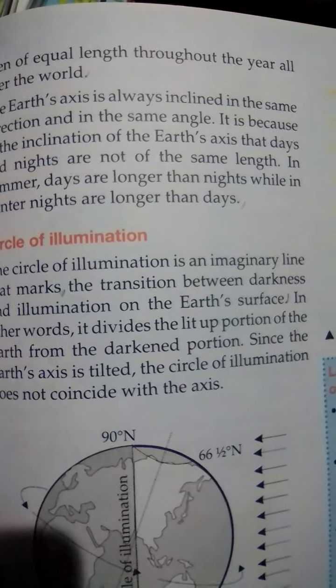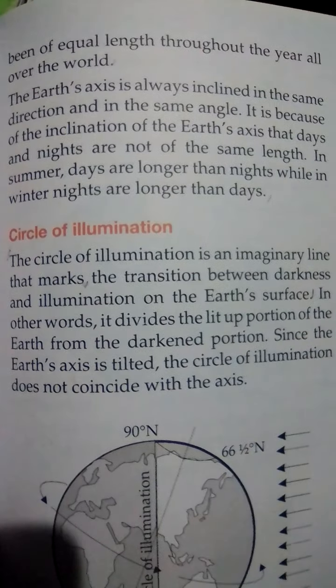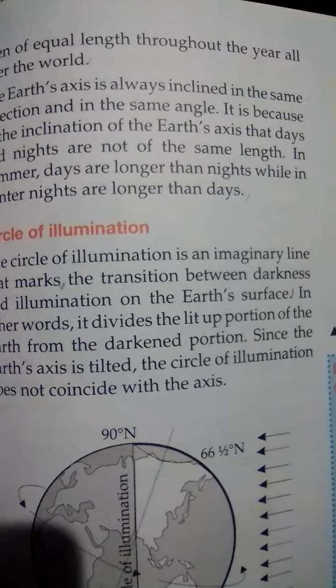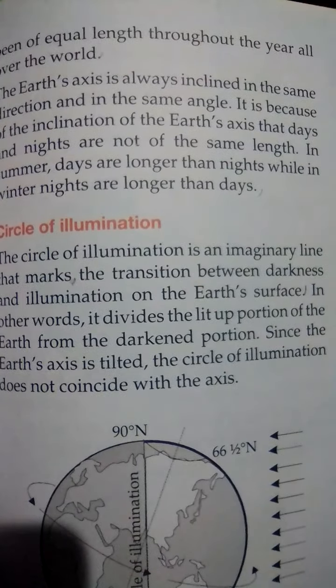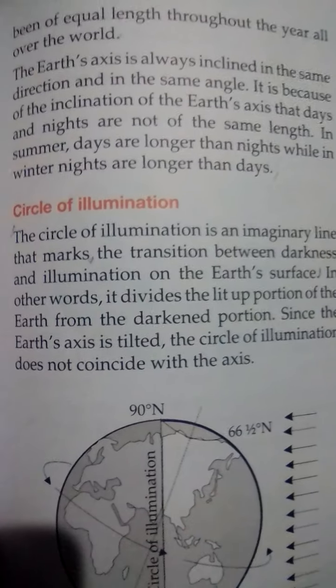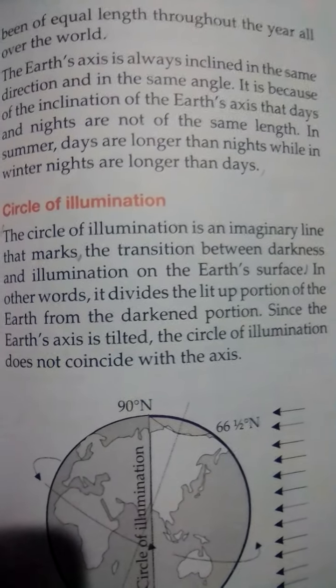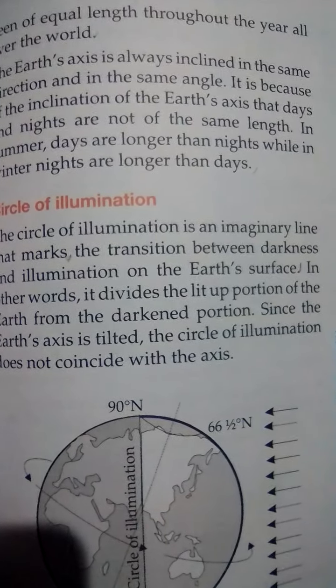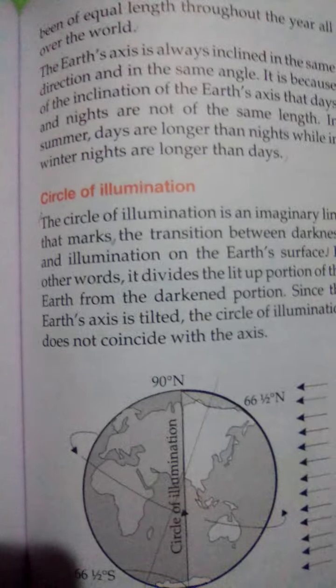The earth's axis is always inclined in the same direction and at the same angle. It is because of the inclination of the earth's axis that days and nights are not of the same length. In summer, days are longer than the nights, while winter nights are longer than the days.